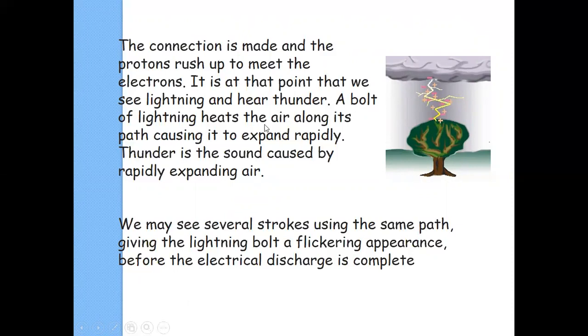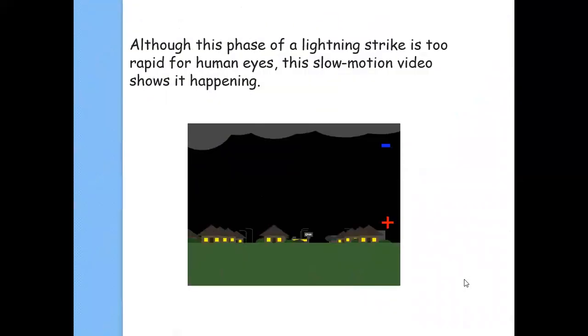A bolt of lightning heats the air along its path, causing it to expand rapidly. Thunder is a sound caused by rapidly expanding air. Now here you can see what happens with these clouds. We may see several strokes using the same path, giving the thunderbolt a flickering sequence before the electric discharge is complete. So you can see that when the charge is complete, we see the bolt of lightning quite often.